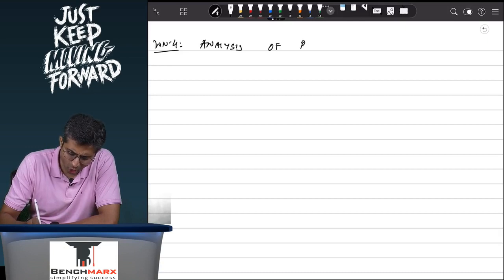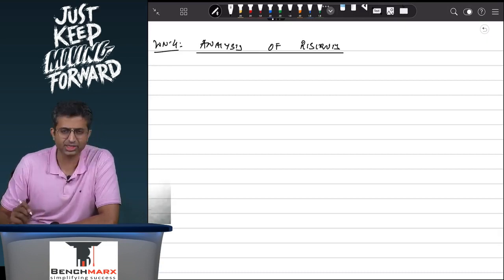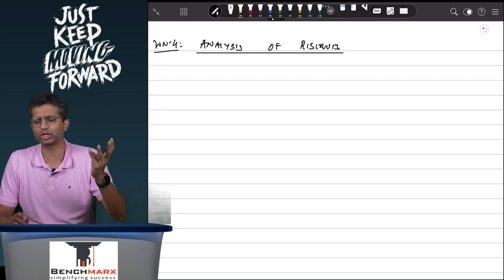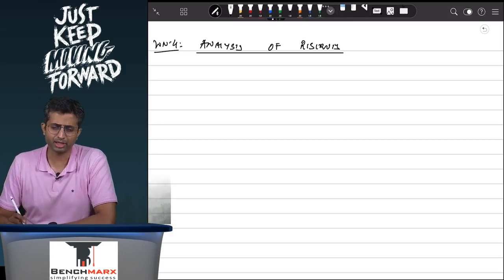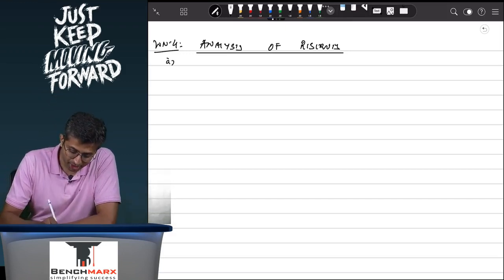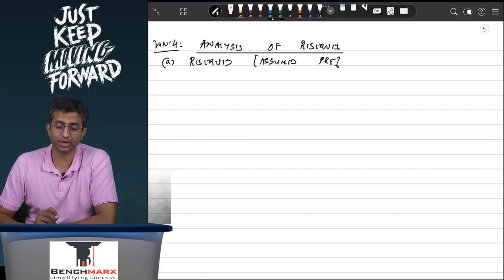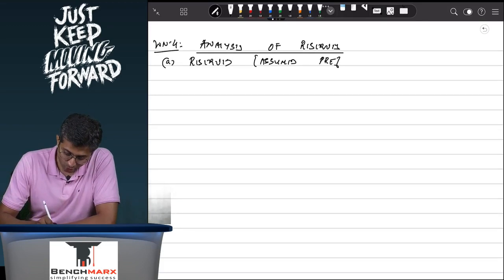Why analysis? Well, all assets and liabilities consolidated, investments and share capital of the subsidiary eliminated, but reserves of the subsidiary analyzed. Which means you have to allocate between pre and post, and then between parent and minority. Over here, let us say subpoint A is reserves. These reserves, unless given otherwise, are assumed to be pre. They are assumed that these reserves existed prior to the date of acquisition. So over here, if they are fully pre, I mean, we don't need to then analyze much.